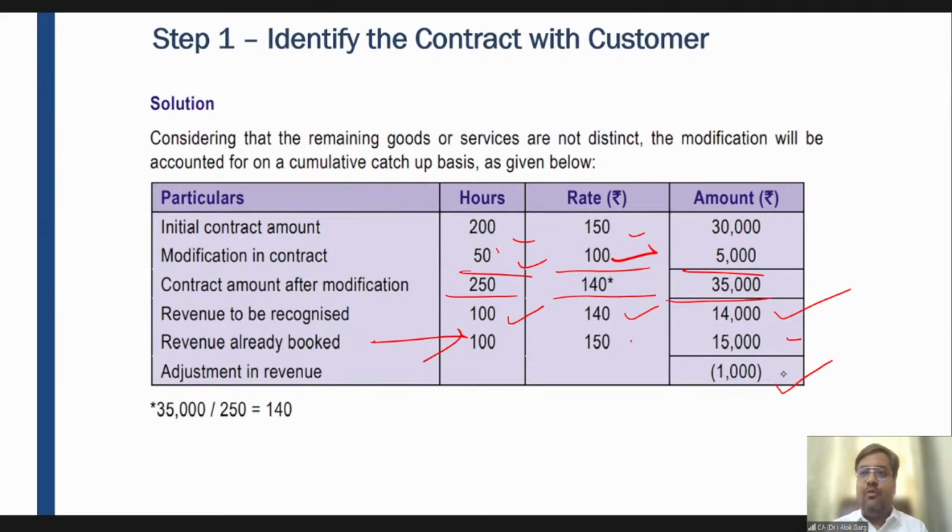Is it clear, guys? I have taken a lot of real life examples, layman examples, and I've also covered three case studies: one for a new contract, second for termination of an existing contract and creation of a new contract, third for revision in the existing contract. So friends, I have covered step 1, combination of contract and contract modification, in detail with all the examples I have taken in my earlier videos as well. It's 8:37 now. Let's have a 10 minutes break. Then we will start at 8:47.